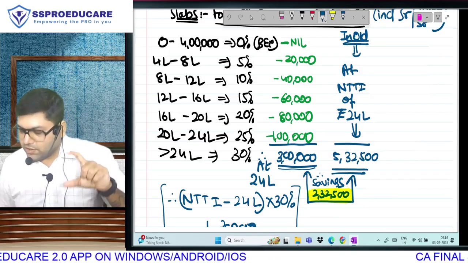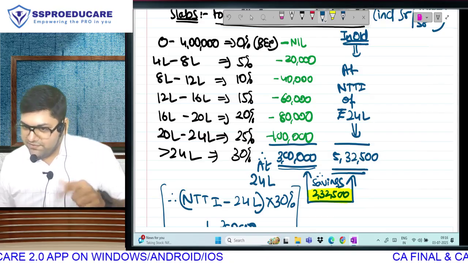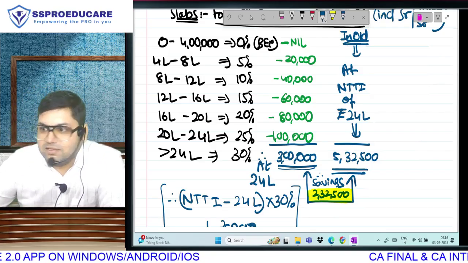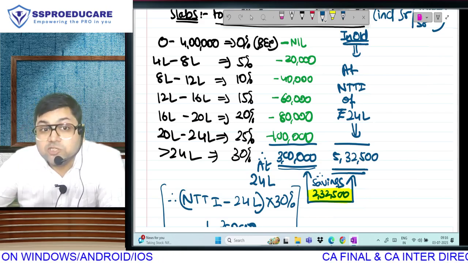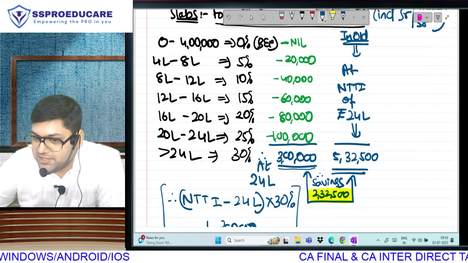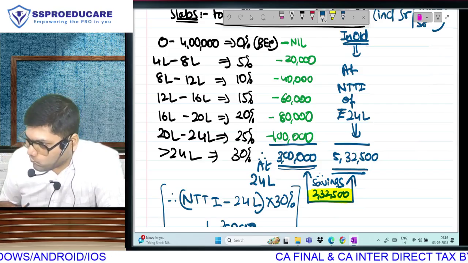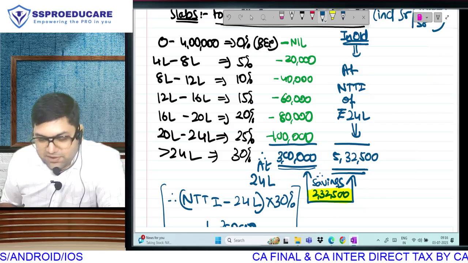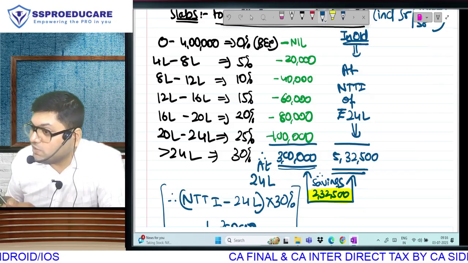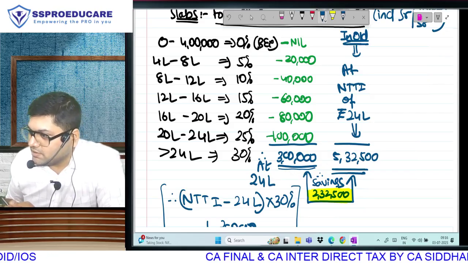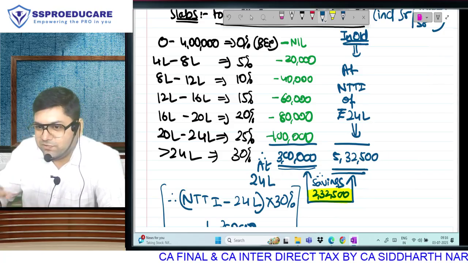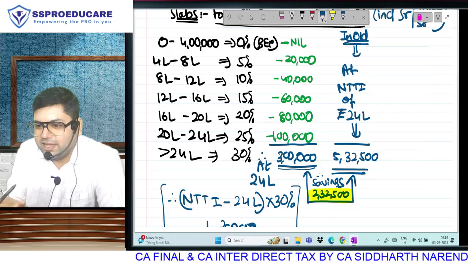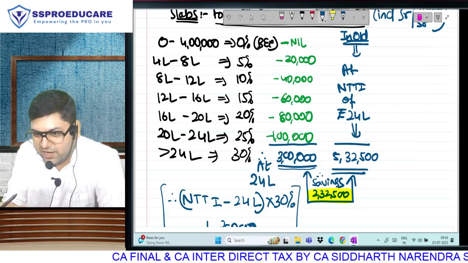Old ka 24 or new ka 24 will be somewhere about 17-18 lakh rupees. Old regime because of exemption deduction. So this year I am going to file in old only, because this year the difference is still lower. It is only 120 to 500. This year का steps 120 to 500 if you divide by 30%, the exemption deduction amount comes to over 4 lakh.